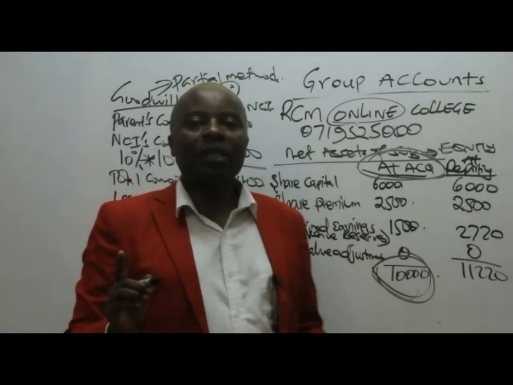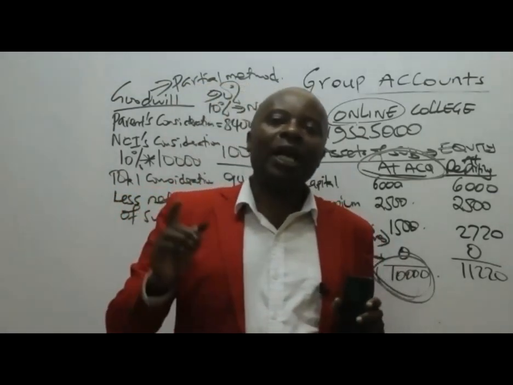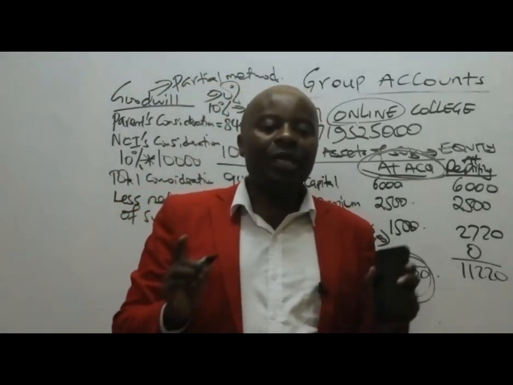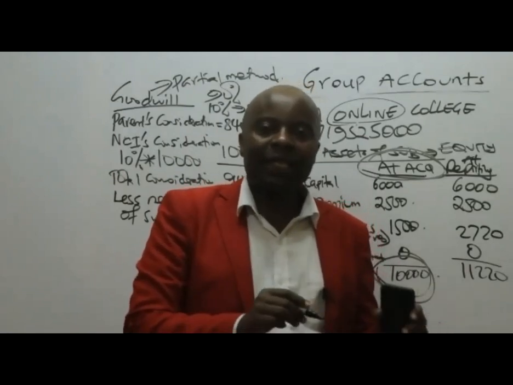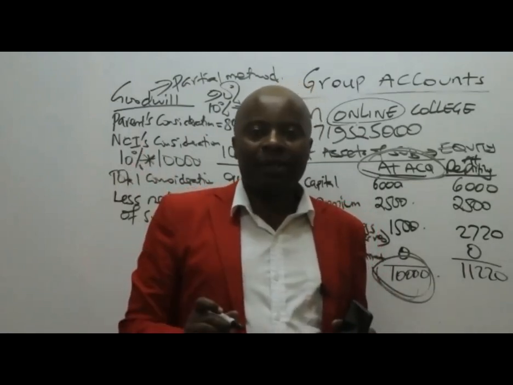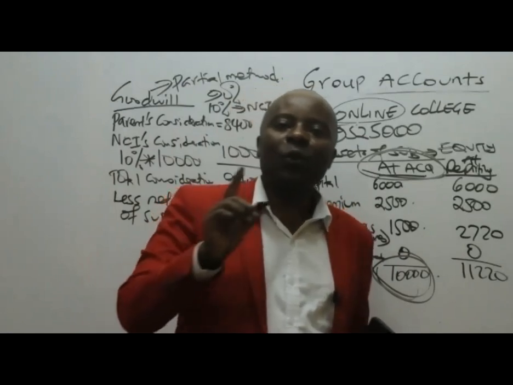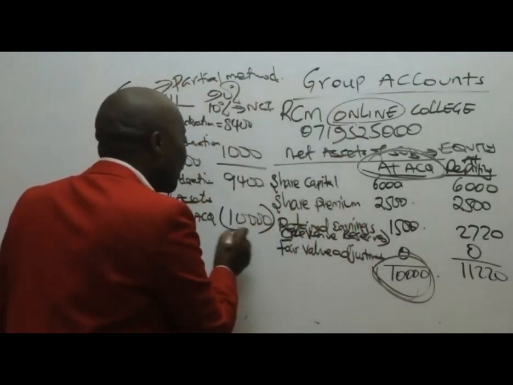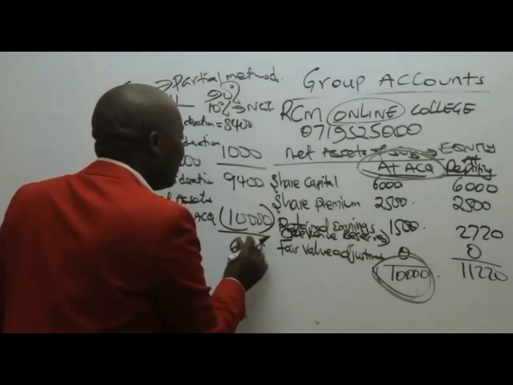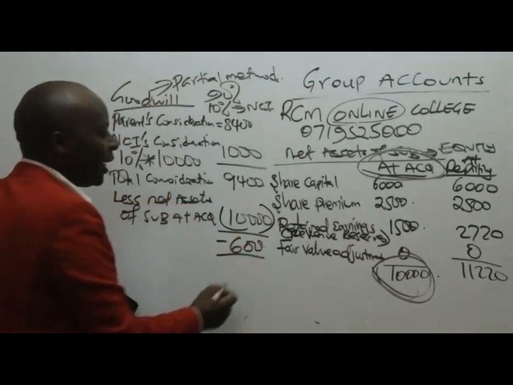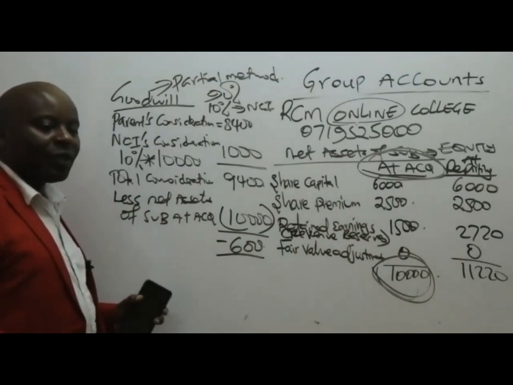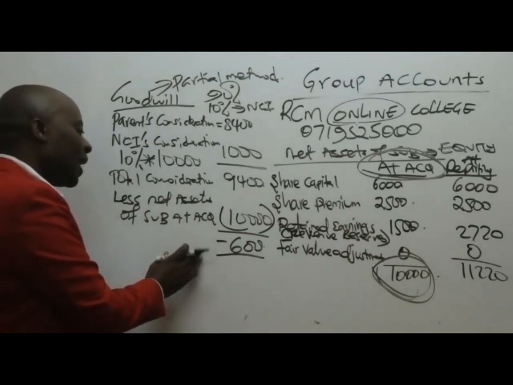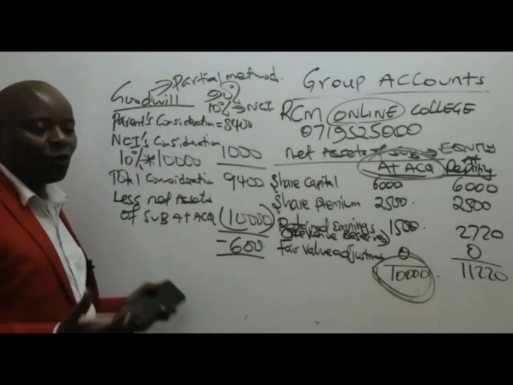The worth of this subsidiary was higher, meaning that we gave less than the value of the subsidiary. We are lucky, we bargained. So at the end of the day, if you subtract, you get a negative 600. This negative 600 is basically your negative goodwill.